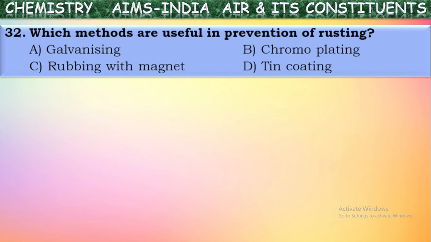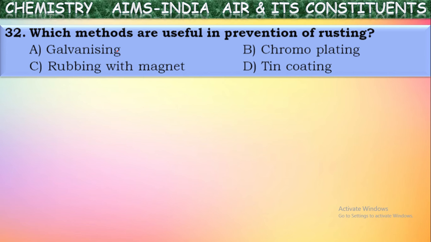Rusting means what? The reaction of iron with atmospheric oxygen in the presence of moisture to form iron oxide is called rusting. That iron oxide formed is called rust. Because of that, those iron particles will be spoiled. So we have to control this rusting. For controlling rusting, we have different methods. Here some methods they have mentioned.